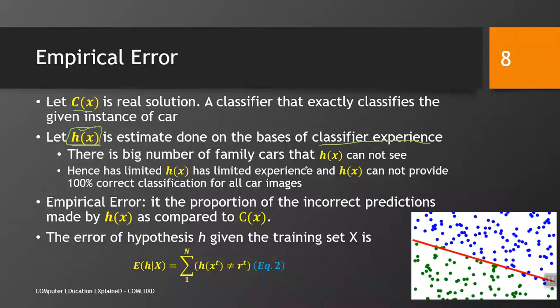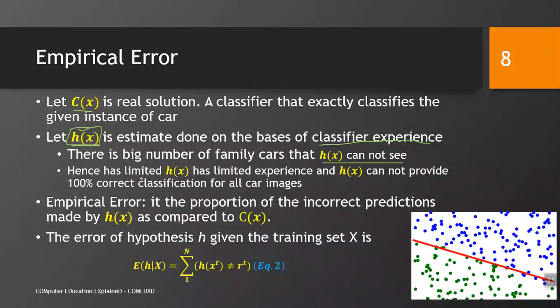There is a big number of family cars that H of X cannot see. This is very interesting. You cannot have all the family cars present in the world in your data set, right. So, you cannot have the full population. However, you have a sample set of a few examples.